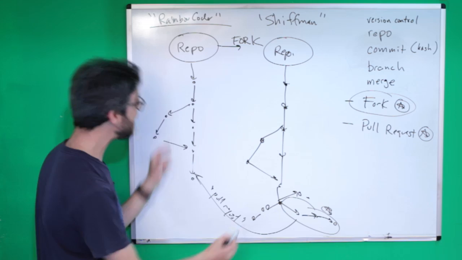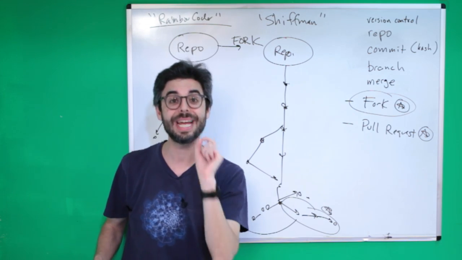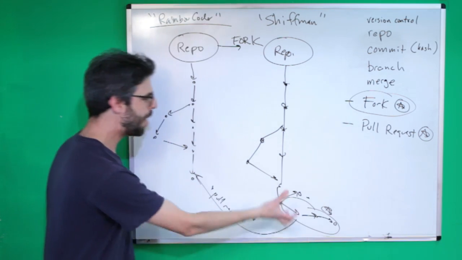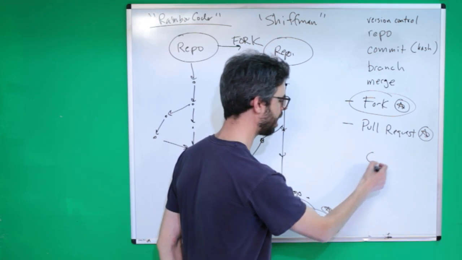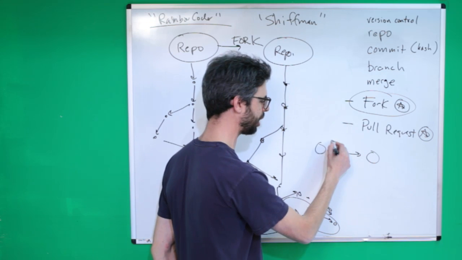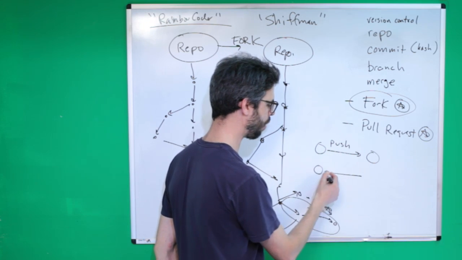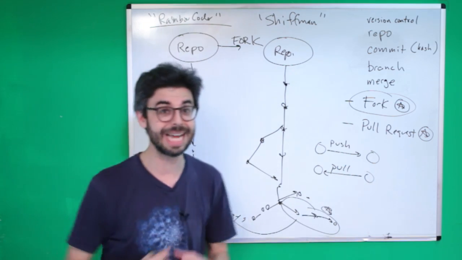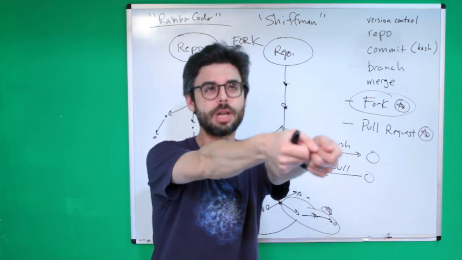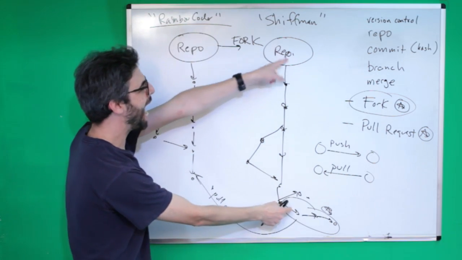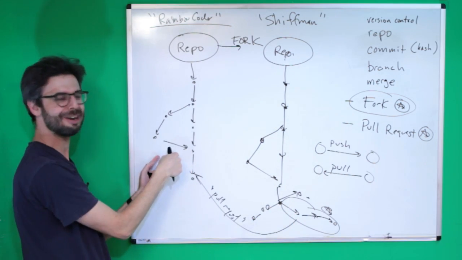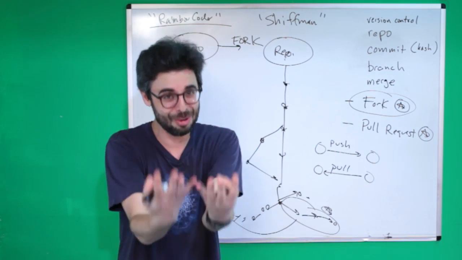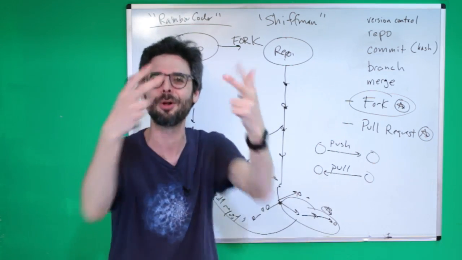And it's up to Rainbow Coder to accept or reject that pull request. The reason why it's called a pull request in GitHub, it's so strange, but let's say if I want to send something this direction, that's going to be a push. If I want to get something the other direction, that's going to be a pull. So sending out is pushing, coming in is pulling. So really, I, as Shiftman, want to push my stuff over here, but I can't because I don't have permission here. So I'm saying, would you please, Rainbow Coder, pull my changes? That's a pull request. Okay?